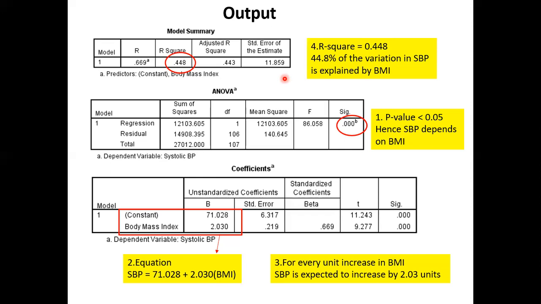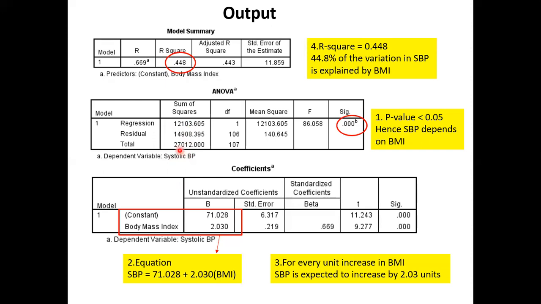What's the meaning of the sum of squares for regression? The second table, regression, 1 2 1 0 3, where? This one? Yes, this one.